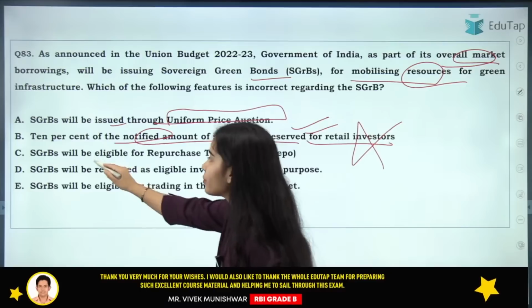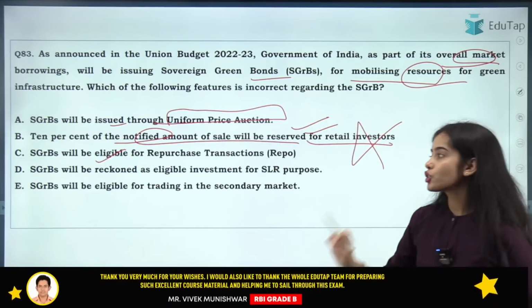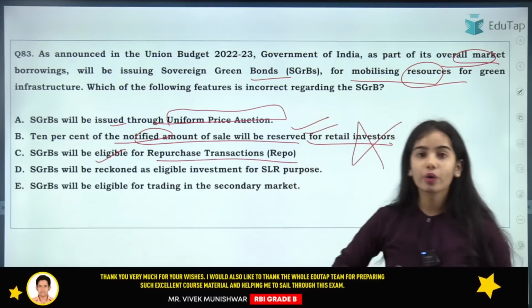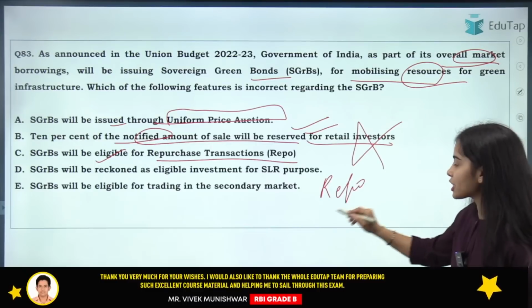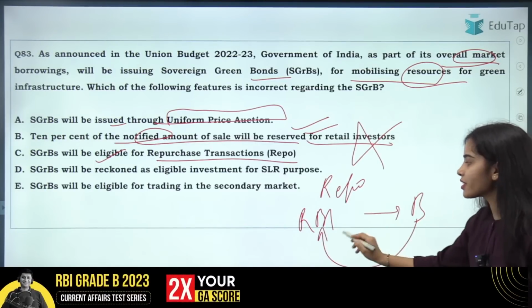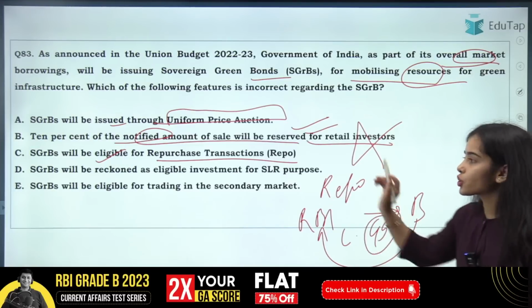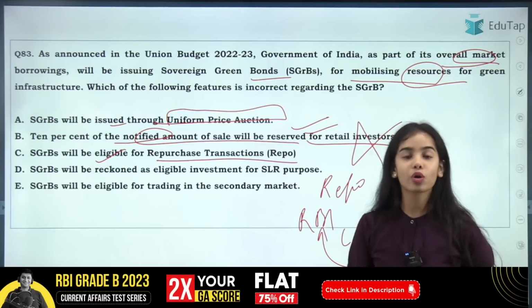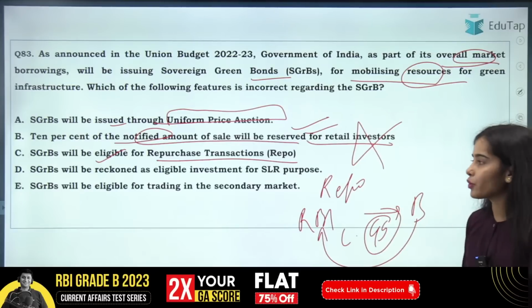The sovereign green bonds are bonds of the government, they are government securities, so they will be eligible for keeping in the repo transaction. In the repo transaction, the RBI gives loans to the banks, and the banks give collateral to the Reserve Bank of India. The collateral is government securities. So sovereign green bonds are also government securities, so they can be kept as collateral for the repo transaction.